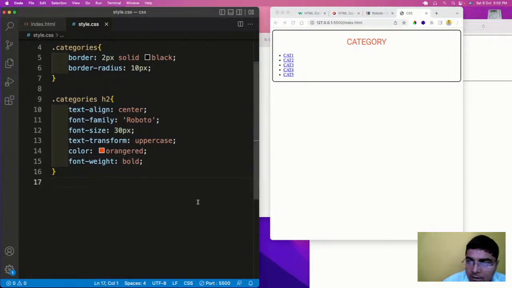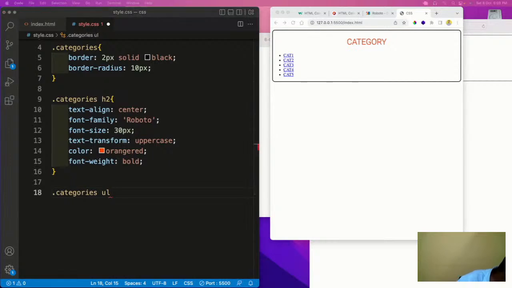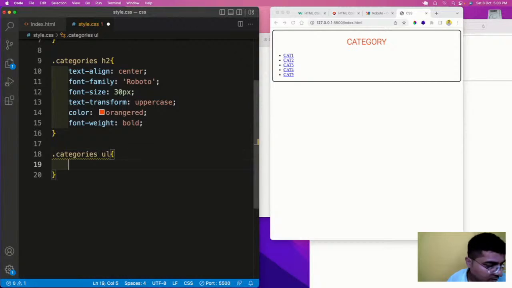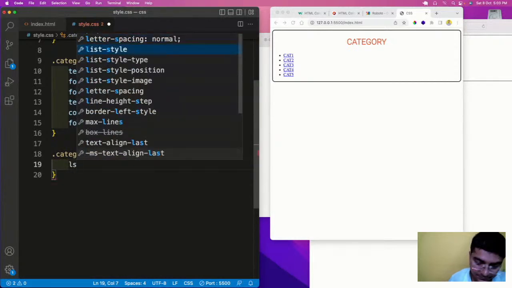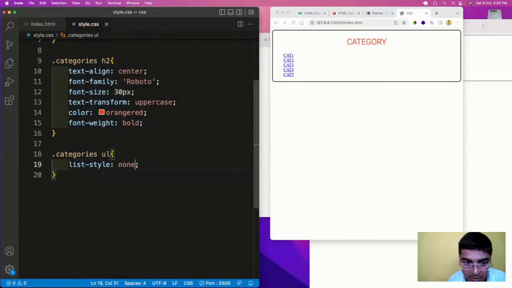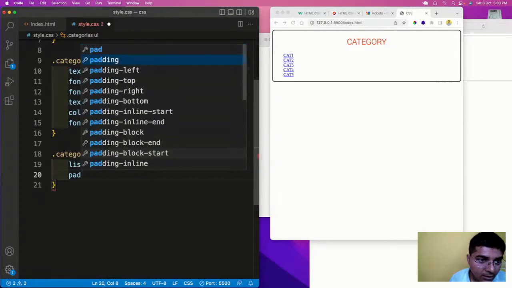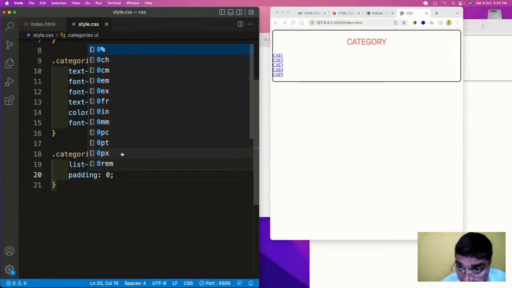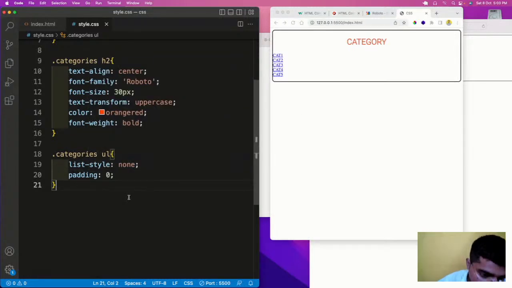Okay. Now let us target the unordered list. So dot categories ul, and in this let us do the styling. We will use the list style as none and a padding of 0, so that everything will come to the left.